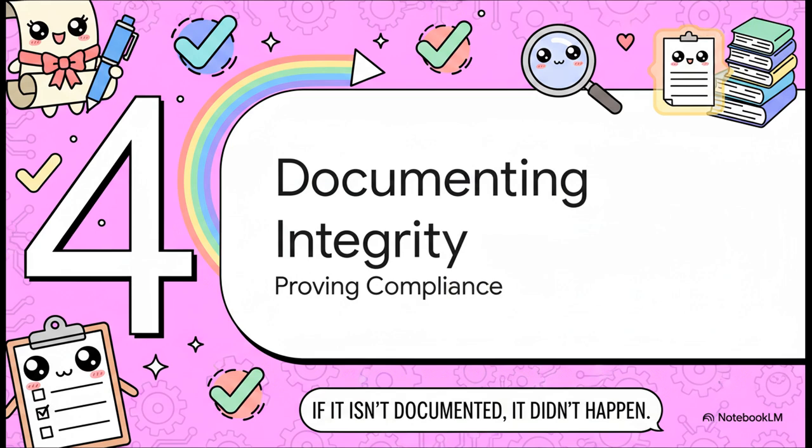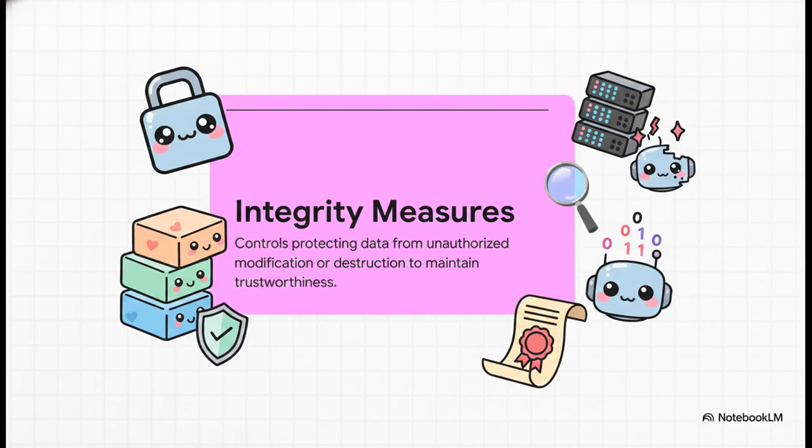Now, what's really interesting about this slide is how we shift focus. Section 4, documenting organizational integrity, proving compliance. Because remember, the golden rule of auditing: if it isn't documented, it didn't happen. So we just talked a lot about the integrity of the auditor, but what about the integrity of the data itself? Integrity measures are the controls that protect data from unauthorized modification, corruption, and destruction. You have to prove organizational integrity through documentation to verify that the AI system's data is actually secure. Because think about it, if an AI is trained on corrupted or manipulated data, its outputs are going to be fundamentally flawed from day one.